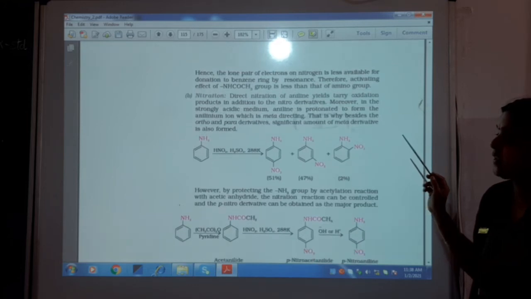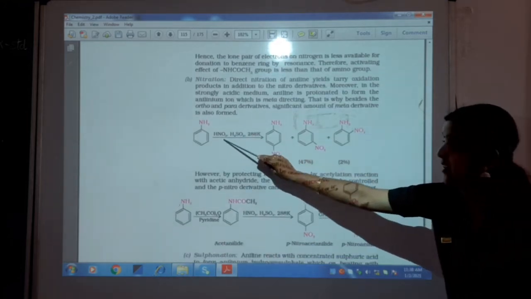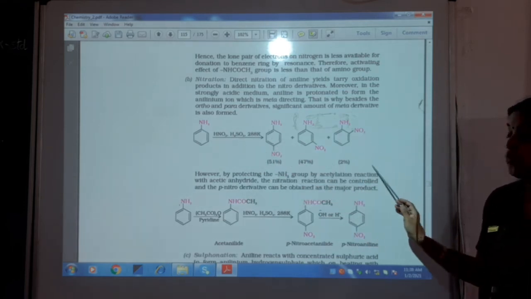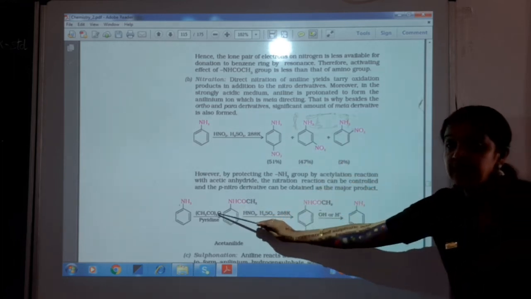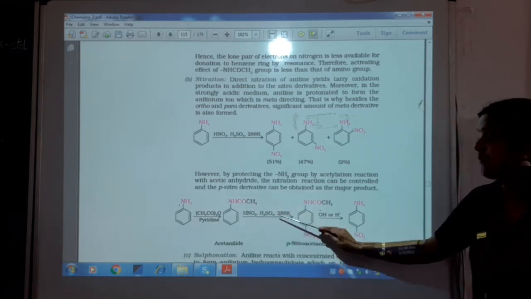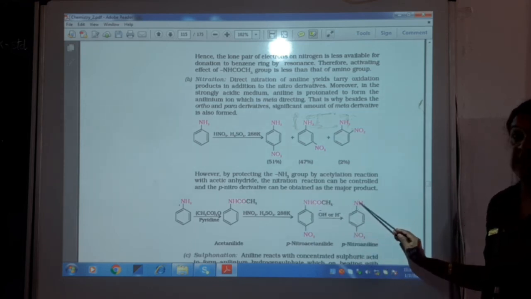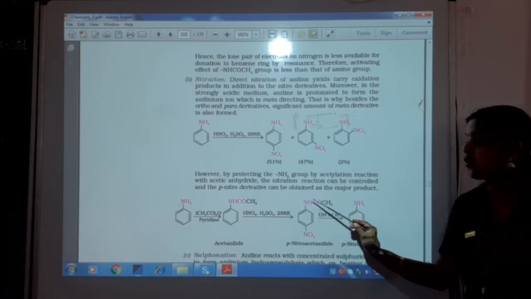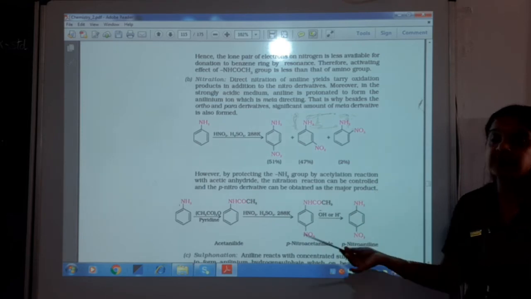Next is nitration. Again, we know the nitrating mixture is nitric acid and sulfuric acid, which again gives ortho and para products. To make only one position occupied, we treat it with acetic anhydride and pyridine to get NHCOCH3, followed by nitration, where NO2 comes in, and on hydrolysis it becomes NH2. So the concept of the reaction gets repeated; you just need to understand what is getting removed. Once you come here, we will definitely be discussing the same.